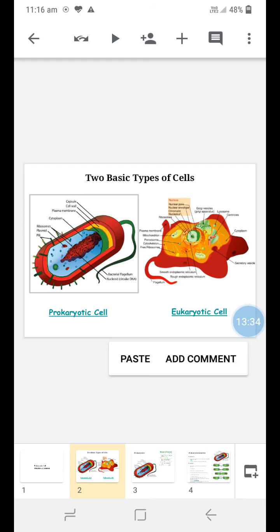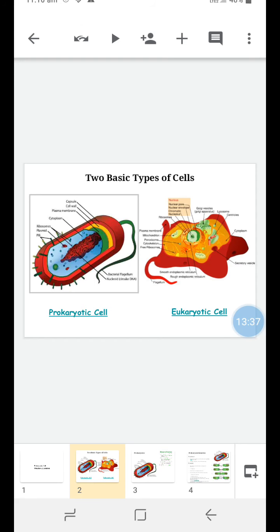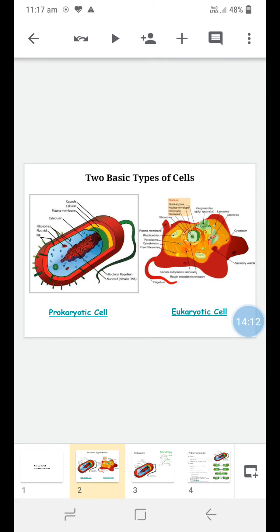Again, there are two types of nuclear membrane. One is the inner nuclear membrane, and the second one is called the outer nuclear membrane. Then the nucleus also contains a fluid, called the nucleoplasm, and in the nucleoplasm this transcription takes place, that is the conversion of DNA into RNA. Means nucleoplasm is the fluid-like matrix of the nucleus, and the nucleus is surrounded by a double-layer nuclear membrane, inner and outer. Within that nuclear membrane, nuclear pores are also present, and through these pores the RNA comes out of the nucleus.